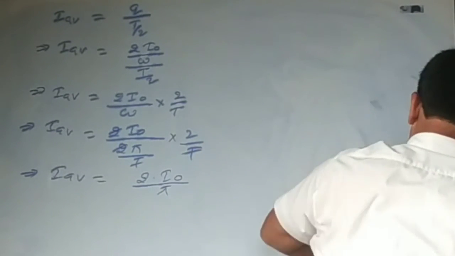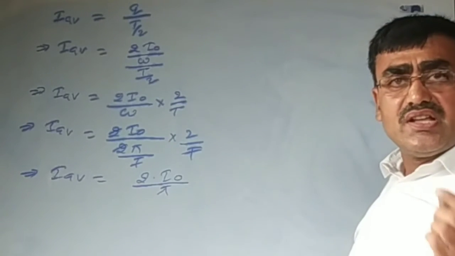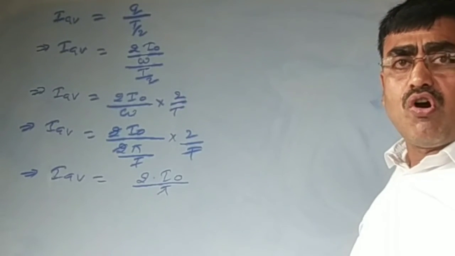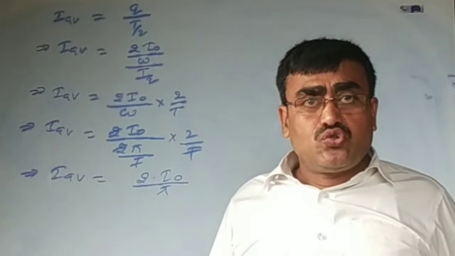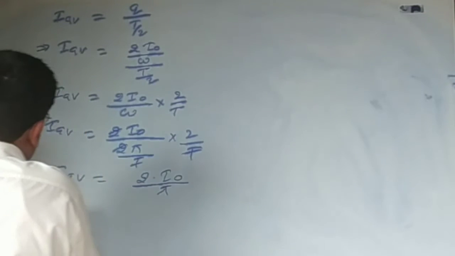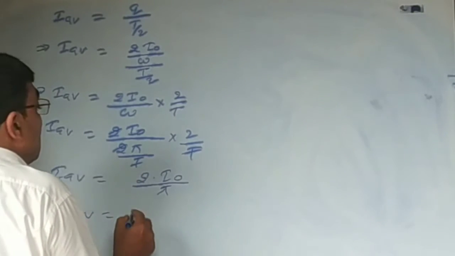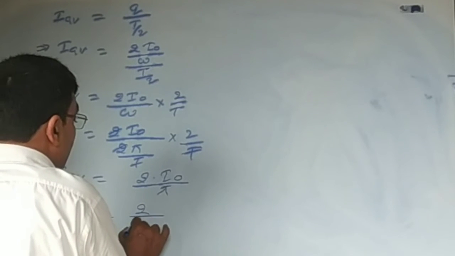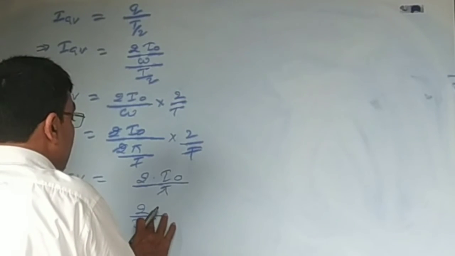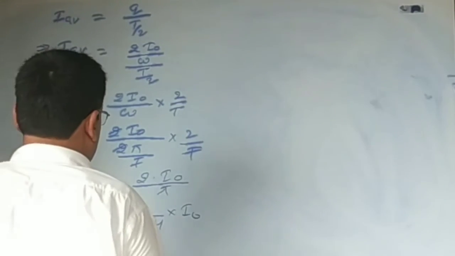All of you know that the numerical value of pi is 3.14 or 22 upon 7. That implies IAV is equal to 2 upon 3.14 into I naught.